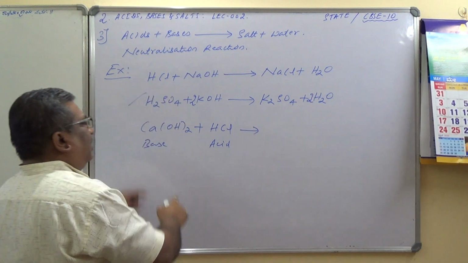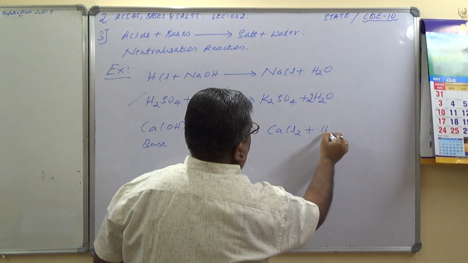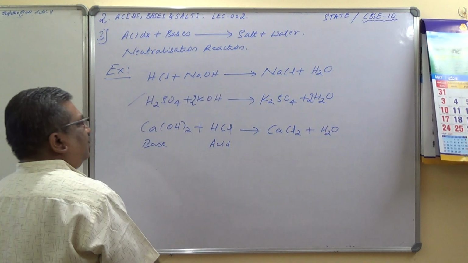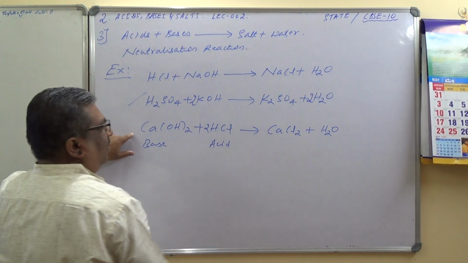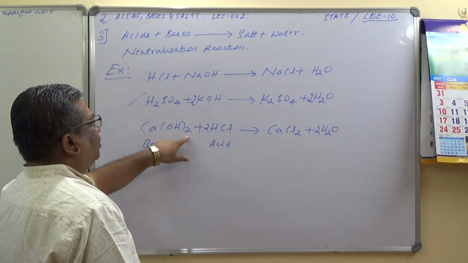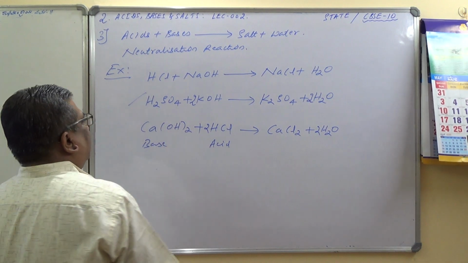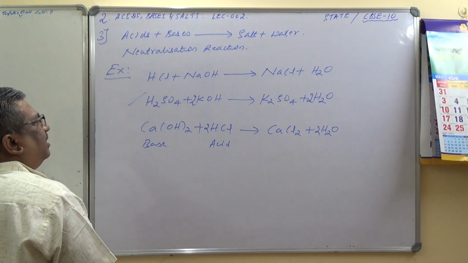We expect to form calcium chloride, CaCl2 plus water. Let us try to balance. CaCl2 is 2 here and 2 H2O. So 2 oxygen, 4 hydrogen and 2 chlorine, CaCl2. This is the reaction.